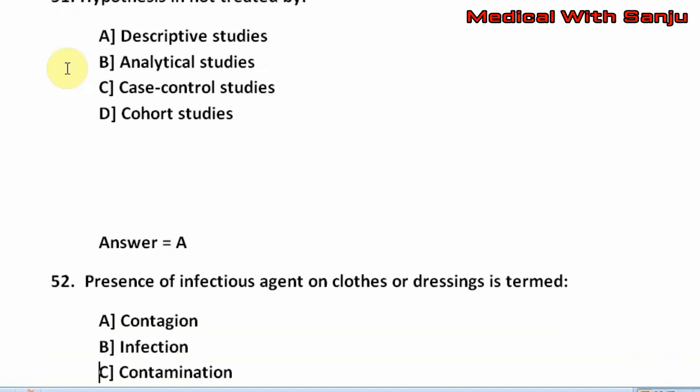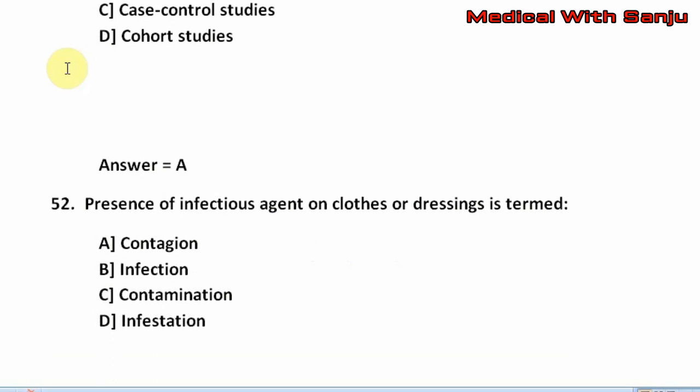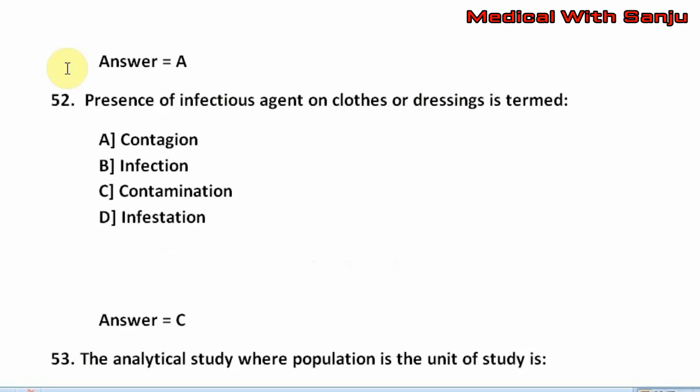Question number 52. Presence of infectious agent on clothes or dressing is termed option A, contagion. Option B, infection. Option C, contamination. Option D, infestation. The right answer is option C, that is contamination.